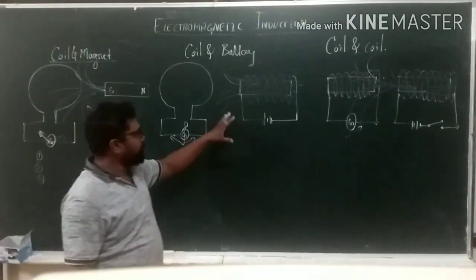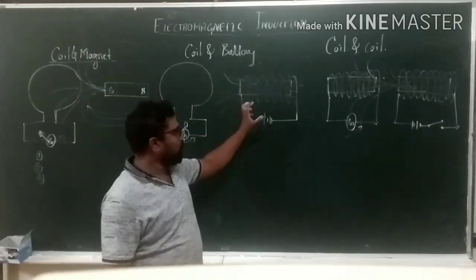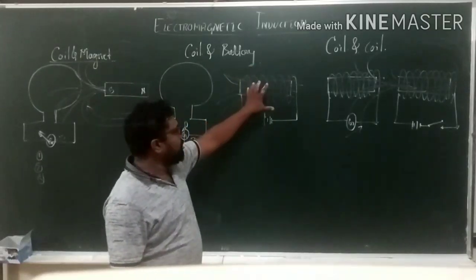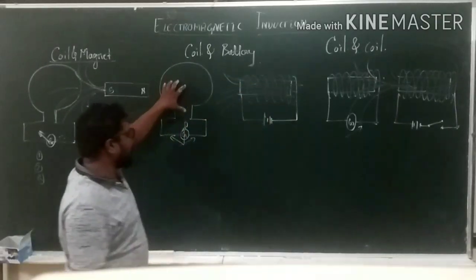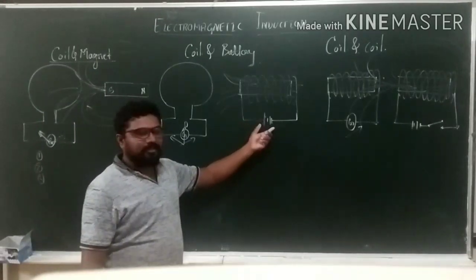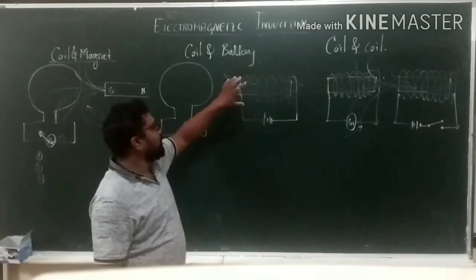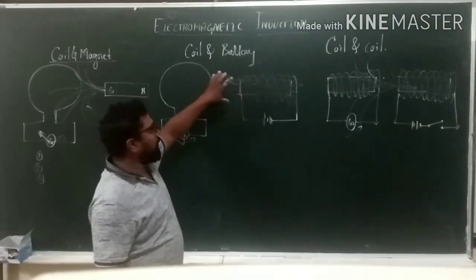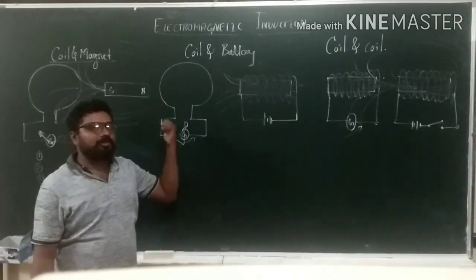In the second case, he took a coil and another coil which is wound on the wooden bar, and that coil is connected to the battery and this coil is connected to the galvanometer. Here, while passing the current through the coil, it produces the magnetic field, and those magnetic field lines, while entering the coil, produce the current.